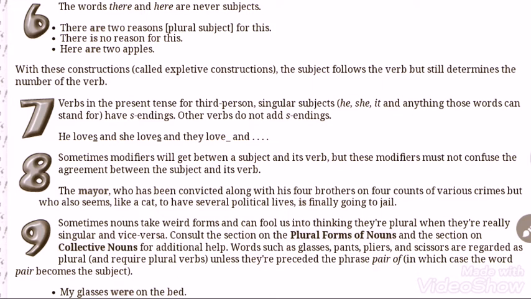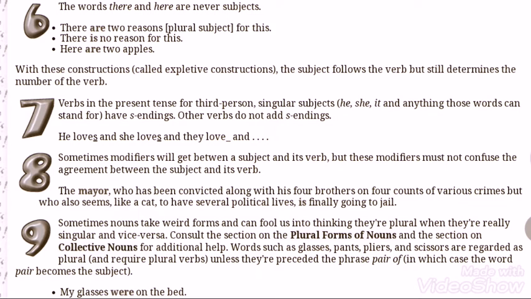Rule number 7. Verbs in the present tense for third person singular subjects he, she, it and anything those words can stand for have s endings. Other verbs don't add s endings. I would like to go to the example.